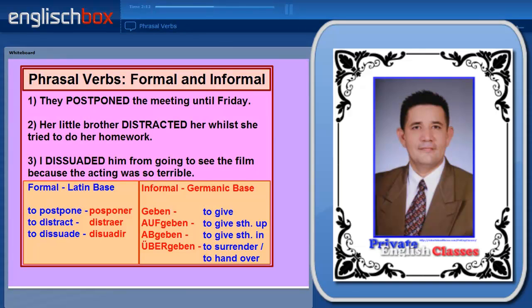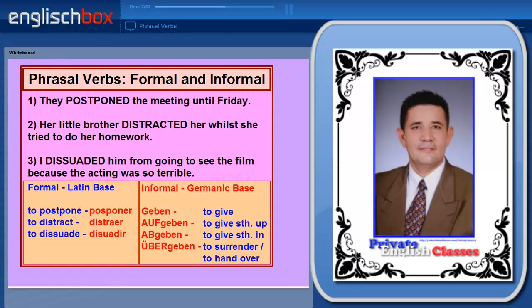So what do these phrasal verbs mean? The first one means to postpone. They put off or they postponed the meeting until Friday. Secondly, to distract. Her little brother distracted or put her off whilst she tried to do her homework. And finally, I dissuaded him or I put him off from going to see the film because the acting was terrible.